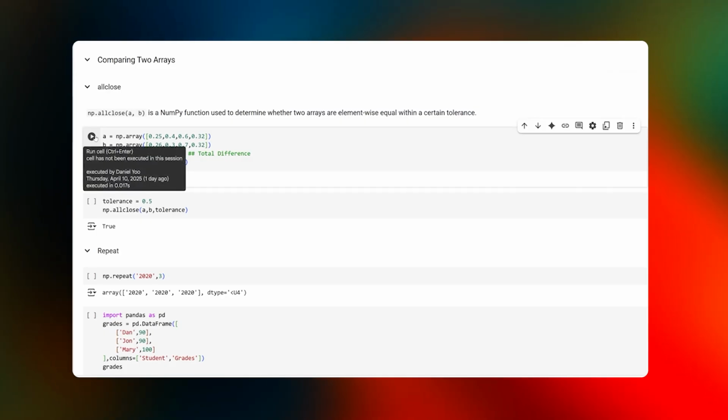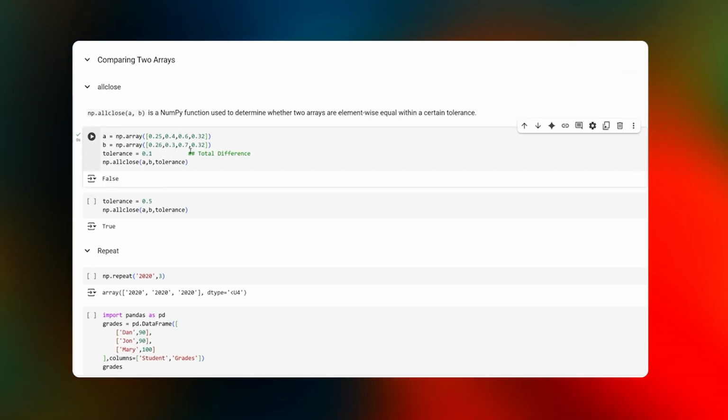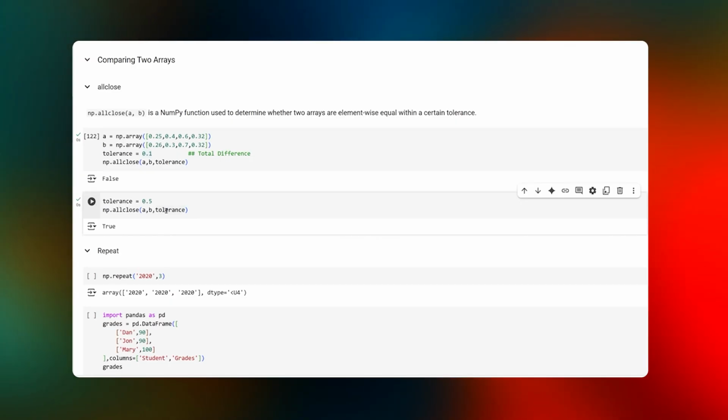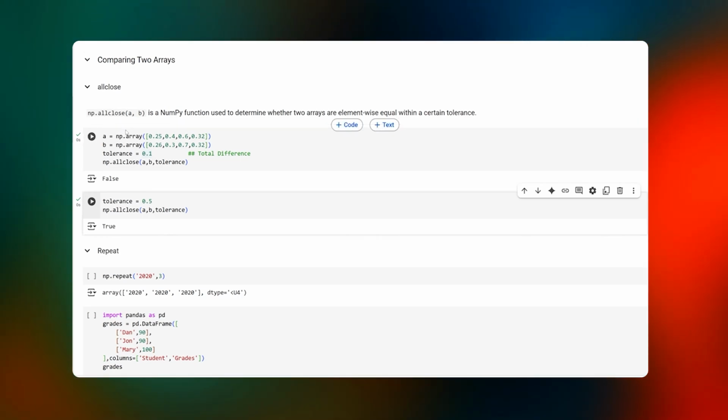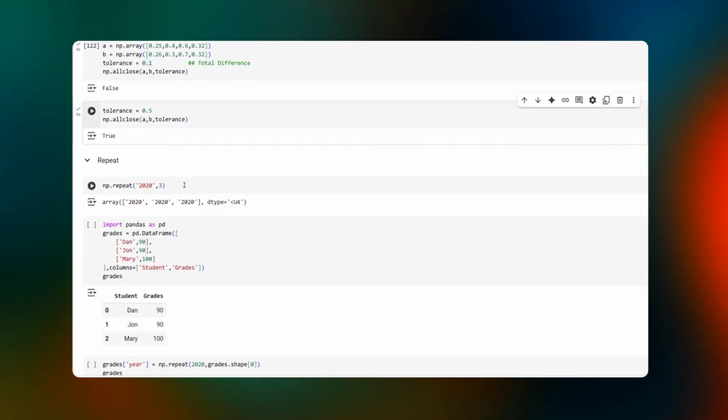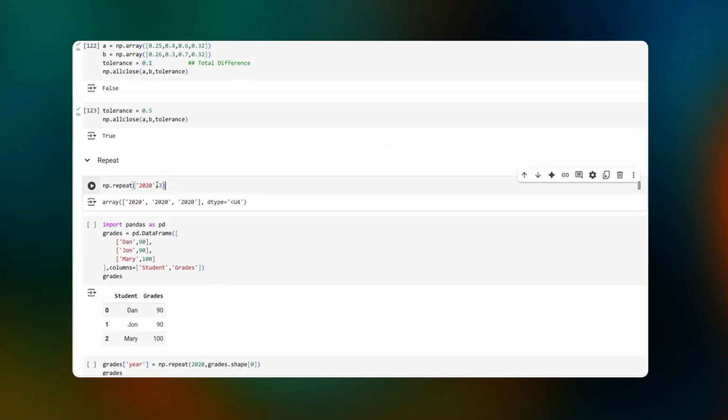We have these two arrays. If we set the tolerance to 0.1, are they equal within that tolerance? No. But if we increase the tolerance slightly, the comparison becomes true. So that's what NumPy allClose does. Later on, we'll see an example of how this can be used in machine learning.